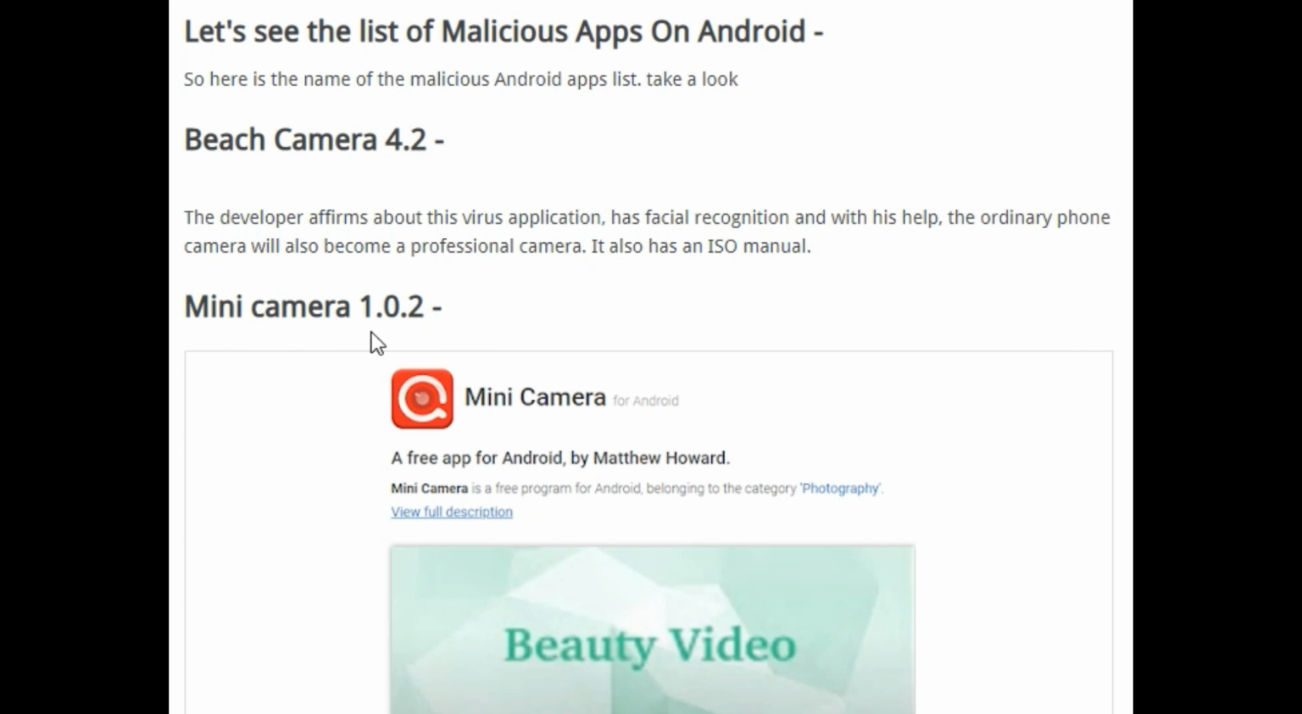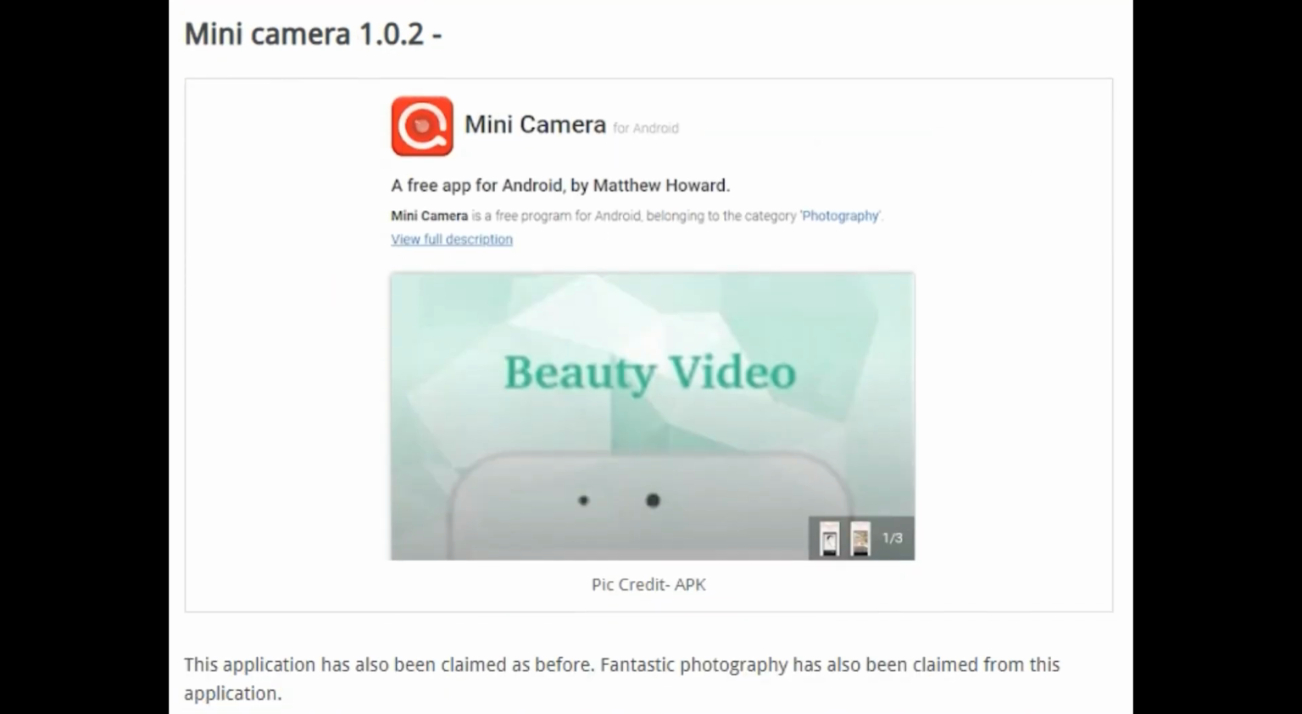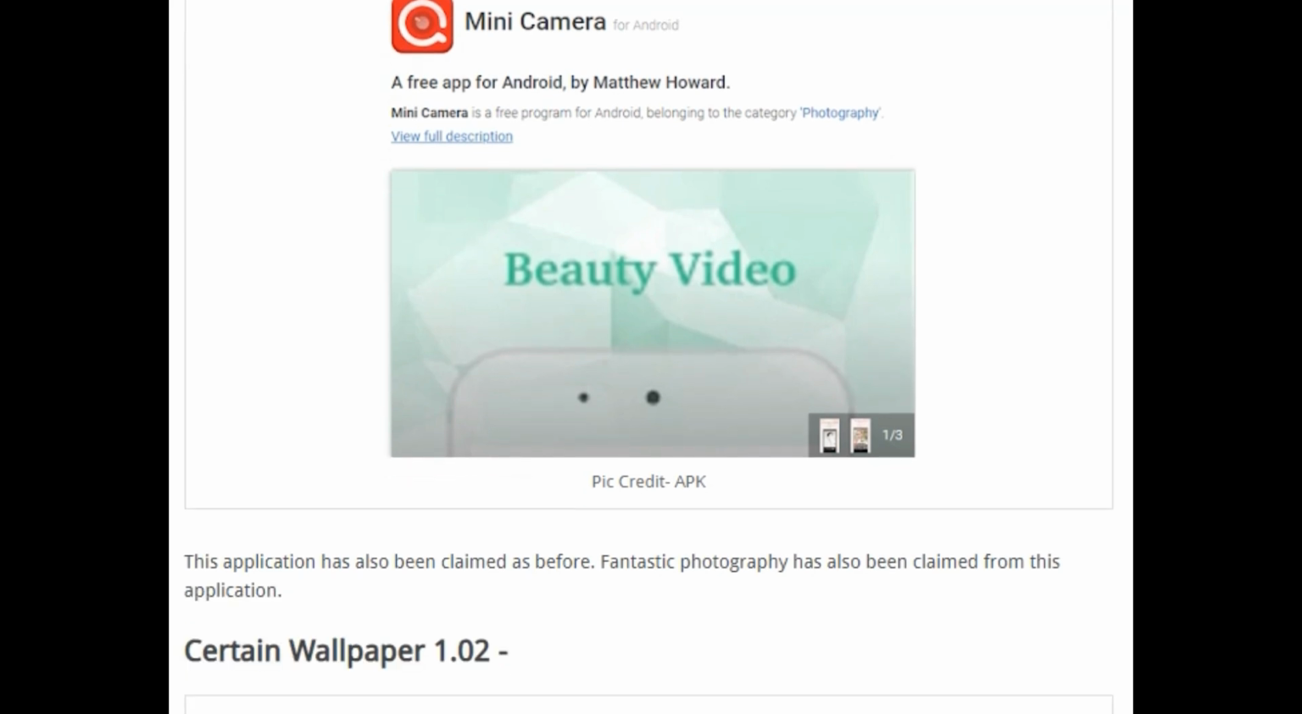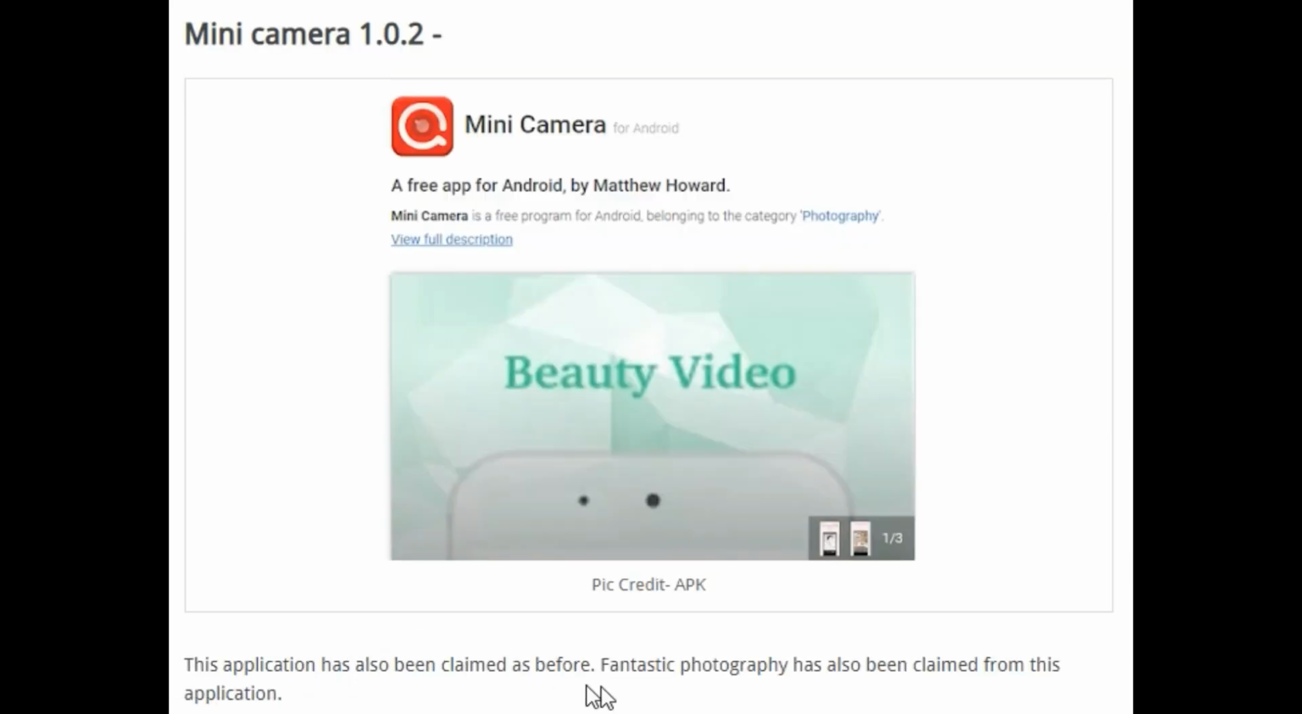Second is Mini Camera 1.0.2. This is also very dangerous. It can transmit your personal data and hack your mobile. This application has been claimed as before. Fantastic photography has also been claimed for this application.